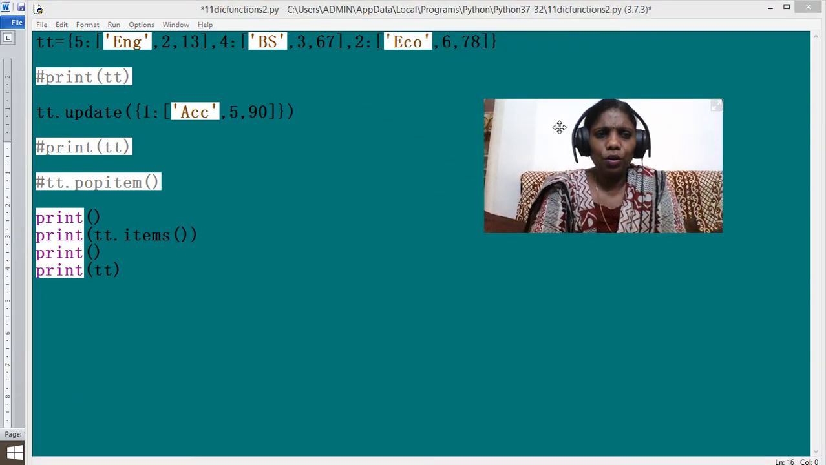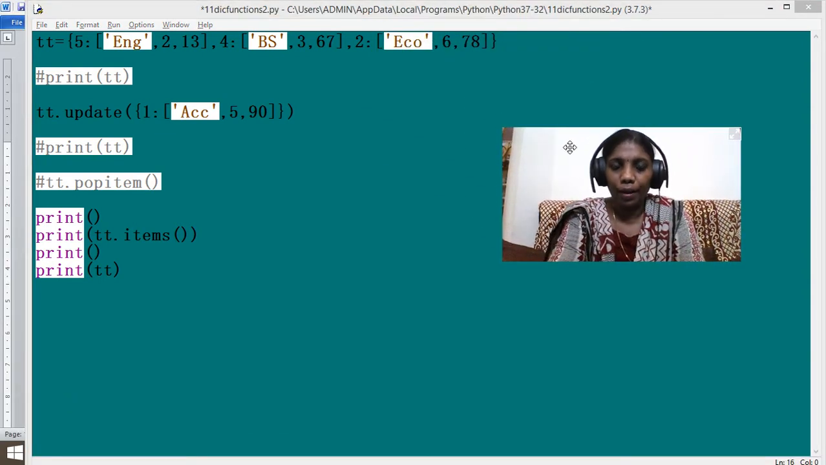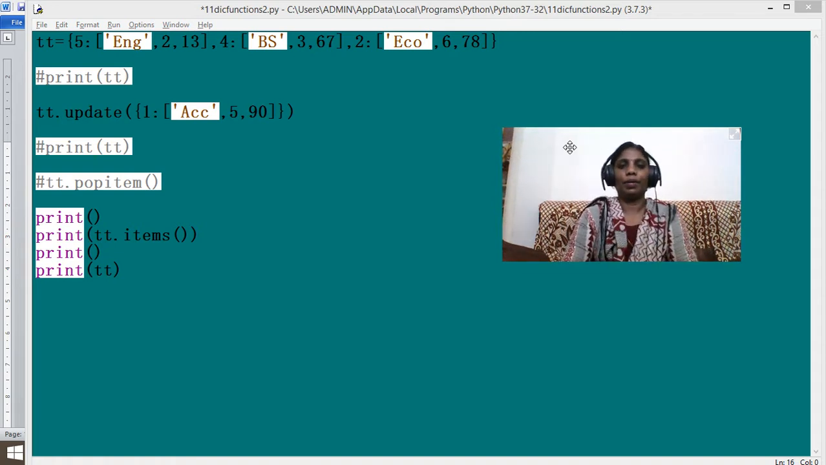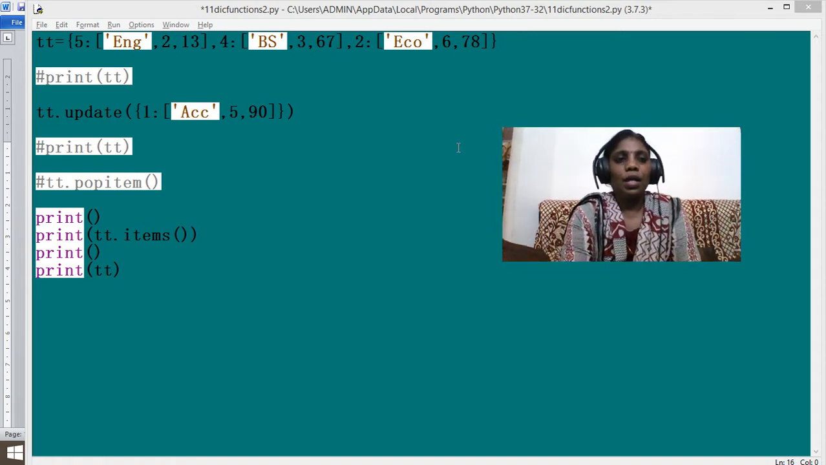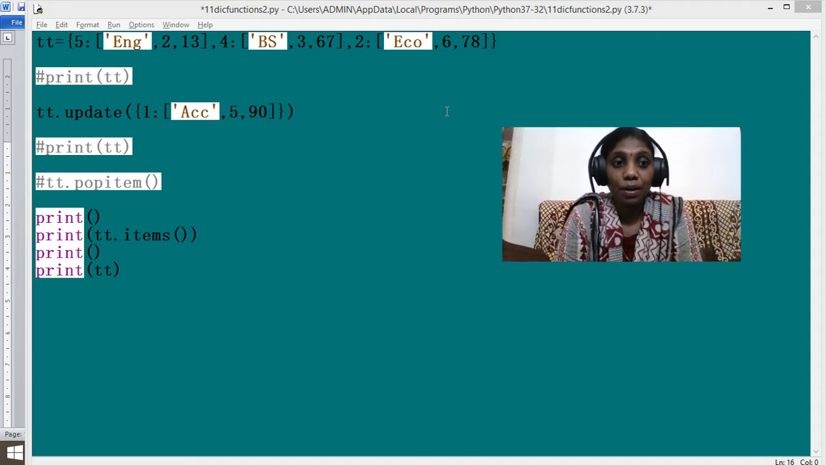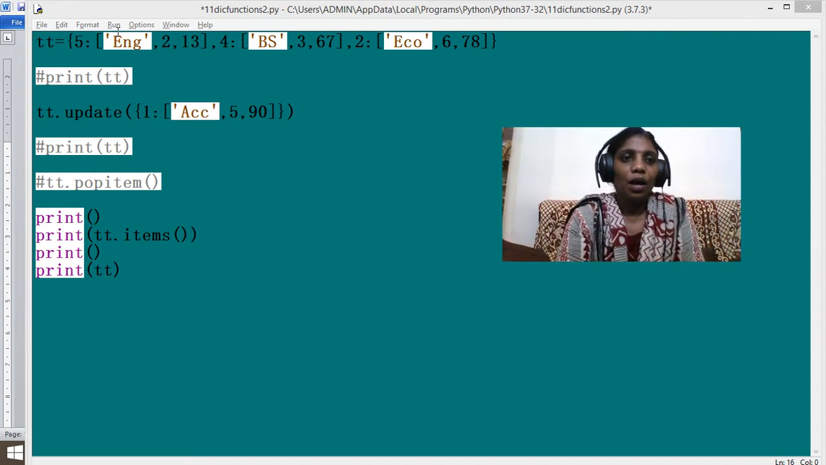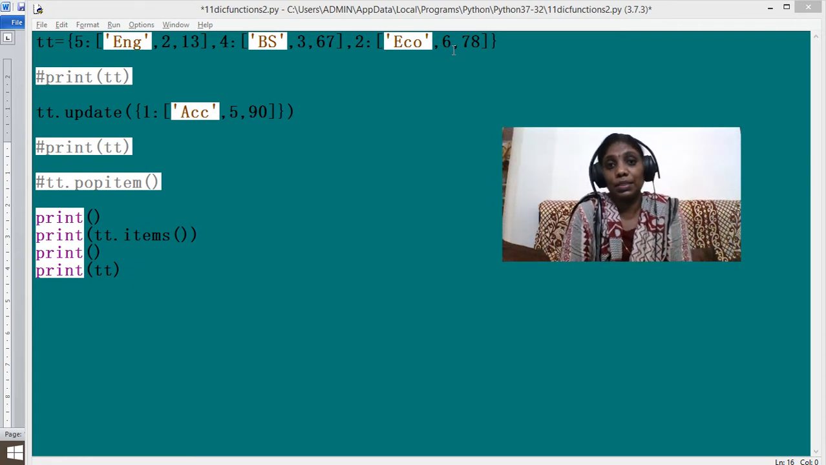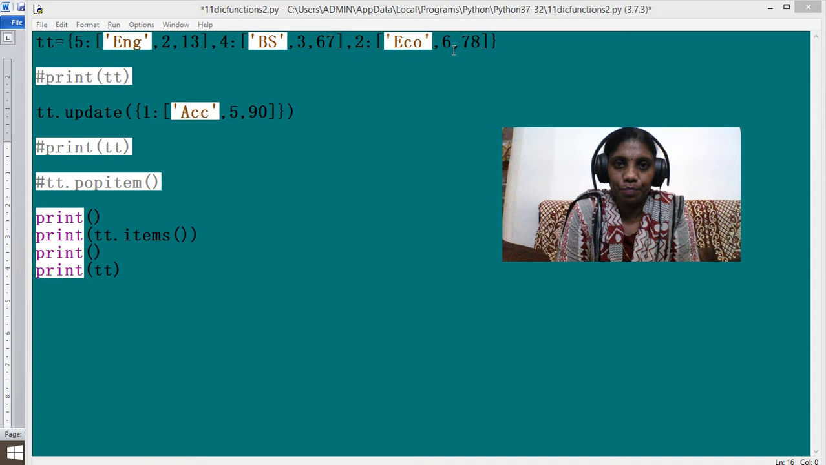Now here, before I talk about the pop and the new function which is right now commented here, I am just showing you something. That is, I can have a dictionary where the values can be lists. See, I have here 5, 4, 2, 1 as keys, and English 213, then BS 367, Echo 678. All these are separate lists which are coming as values here. So a dictionary can have a list as a section of values, but not keys.